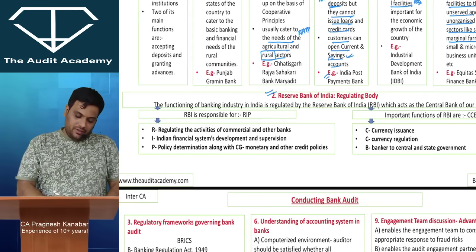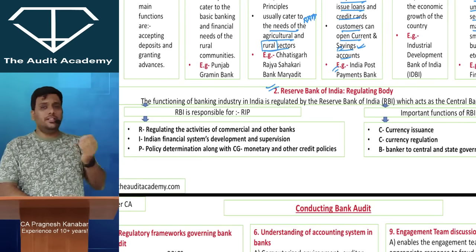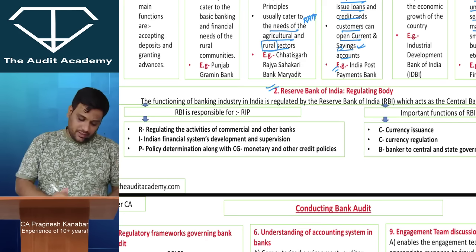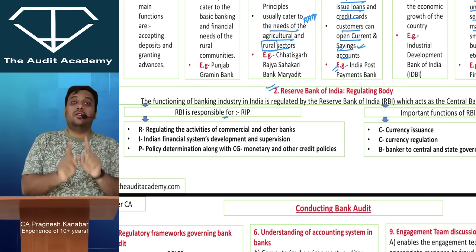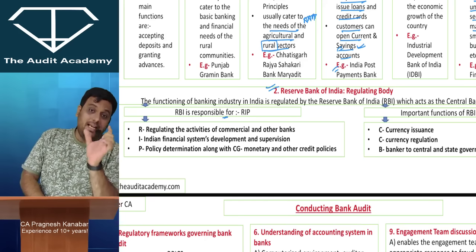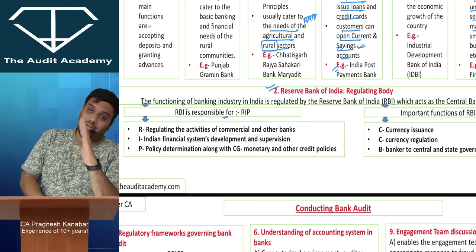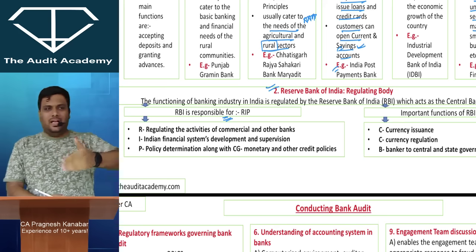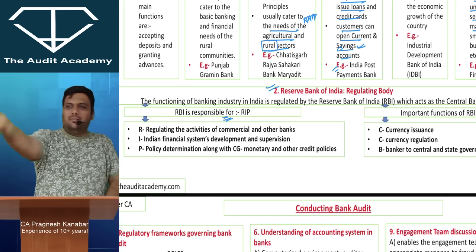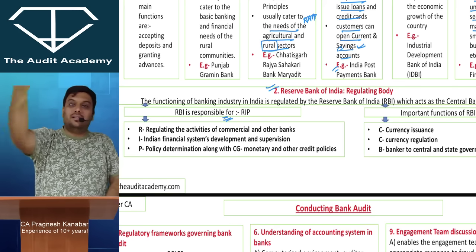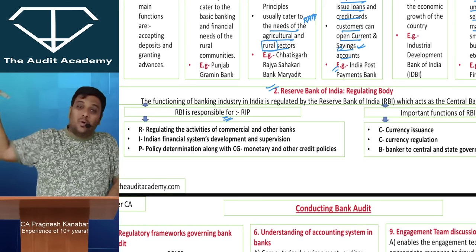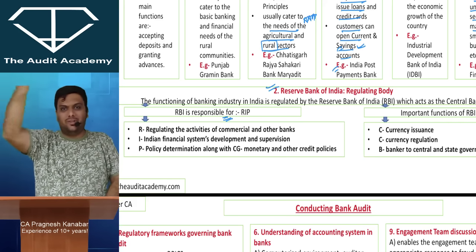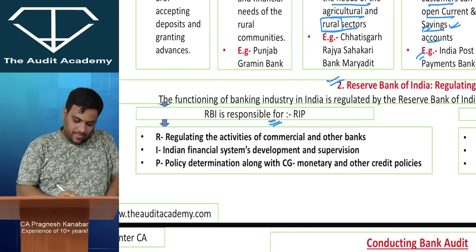Everyone is aware of the Reserve Bank of India. Reserve Bank of India is the topmost regulatory body when it comes to the banking system. RBI is responsible for what? Please understand, the last line of the question will be very important for such answers. Normally you can write that it regulates the banking sector, it regulates the currency, it regulates the policies, all the monetary policies, the repo policies, this policy, that policy.